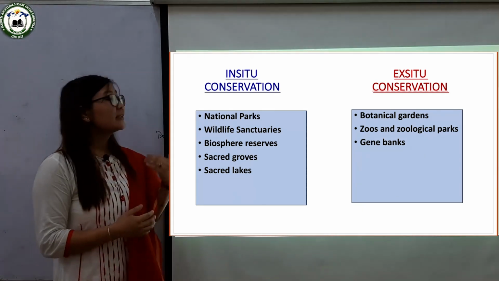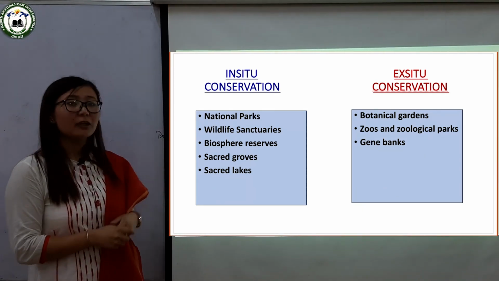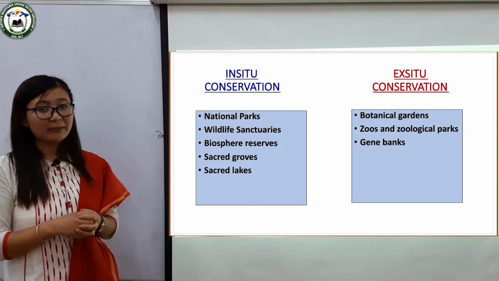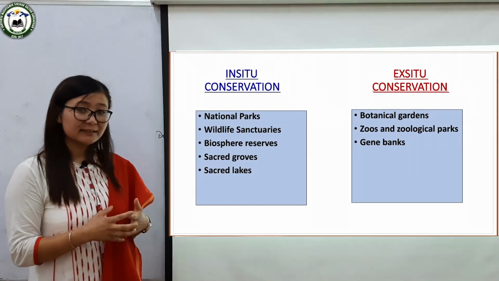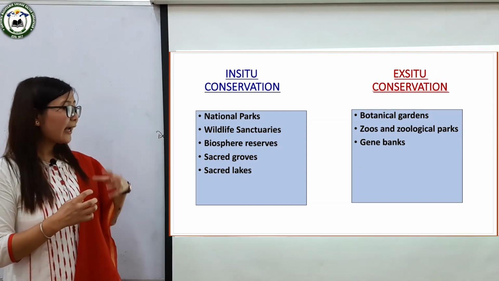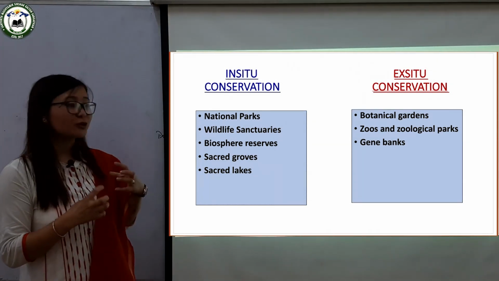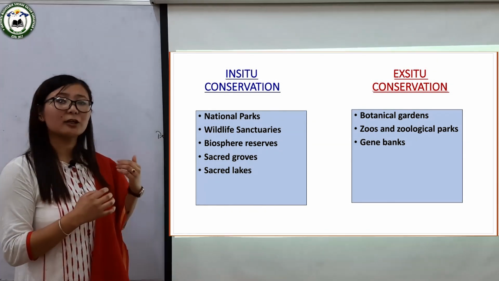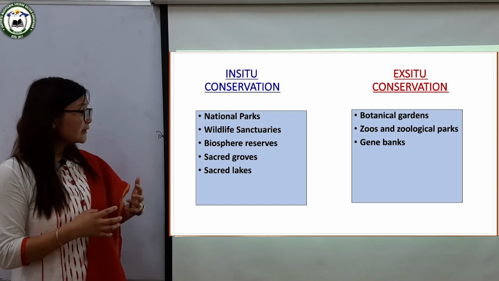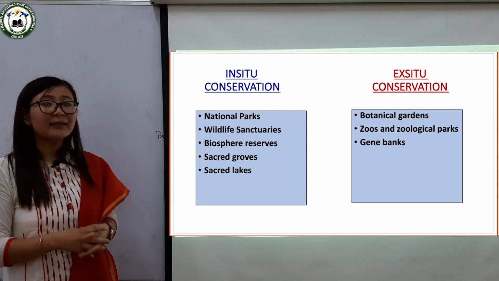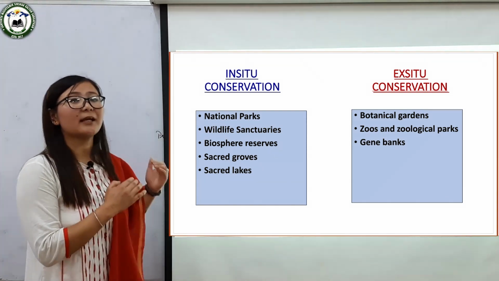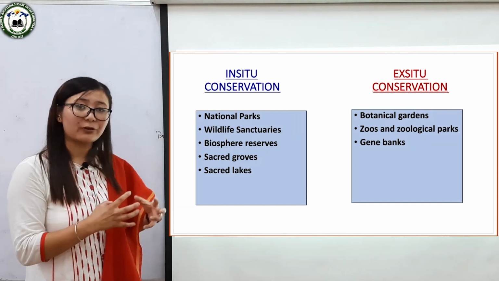The next method of in situ conservation is sacred groves. Now, these sacred groves are forest fragments which are communally protected, and usually they have a significant religious connotation. Hunting, poaching and logging is strictly prohibited in these fragmented forest areas.